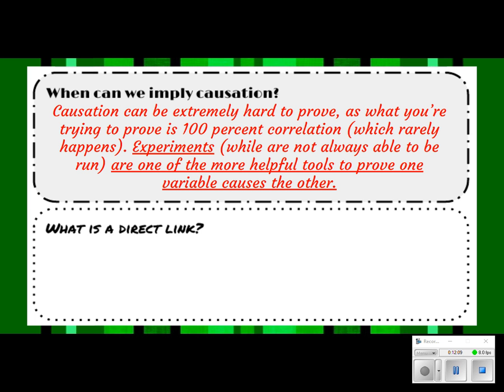But if we're grabbing two different variables and saying, I don't know, they look like they're correlated, does that mean that they cause one another? Like back in the day when people didn't really know that smoking caused cancer, there were some thoughts that it did, but we couldn't necessarily say that smoking cigarettes caused cancer until we ran experiments and we looked at the habits of people that are smoking